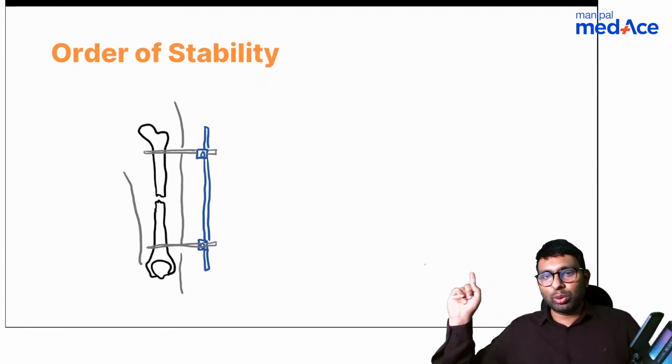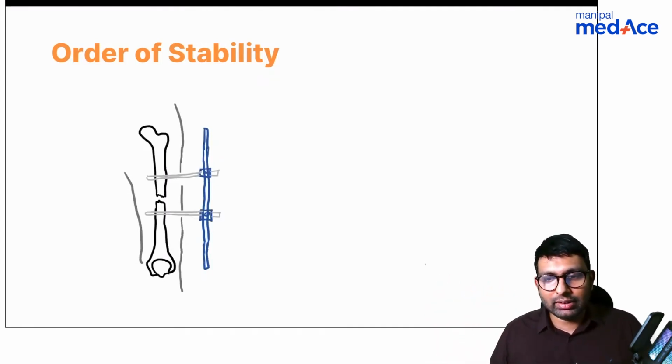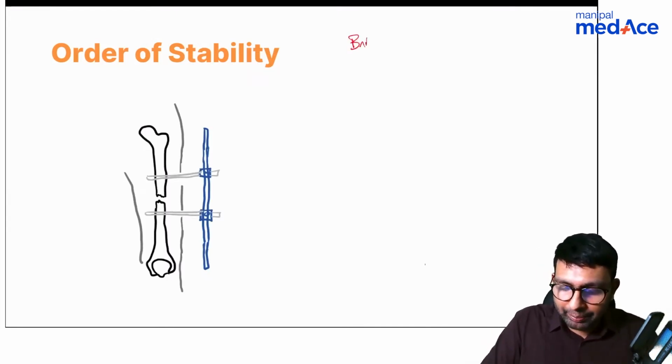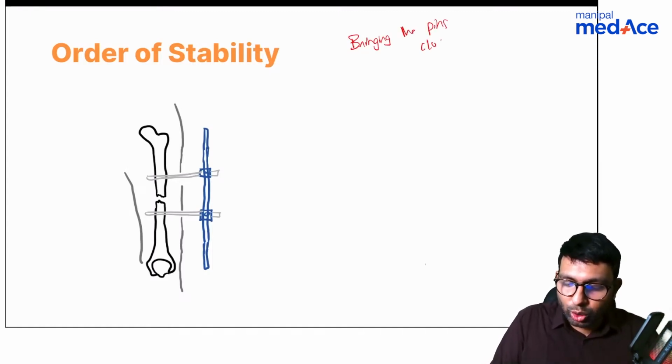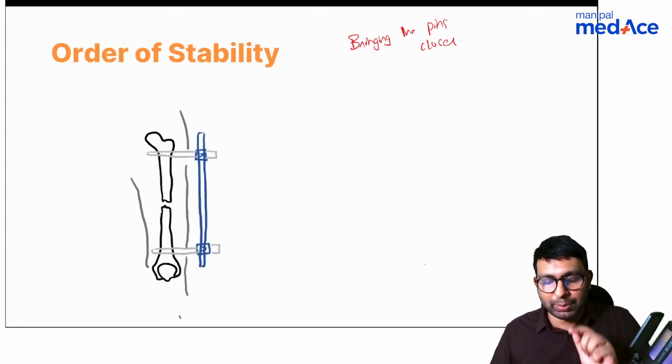Now if I want to improve the stability of this fixator, one, I can bring the Schanz pins closer. This is one way of improving stability. Or second, I can increase the thickness of the Schanz pin. Can you see here?